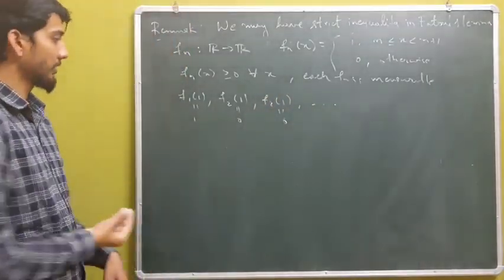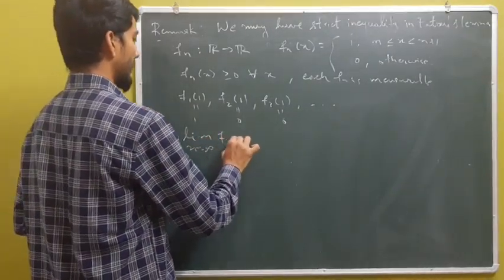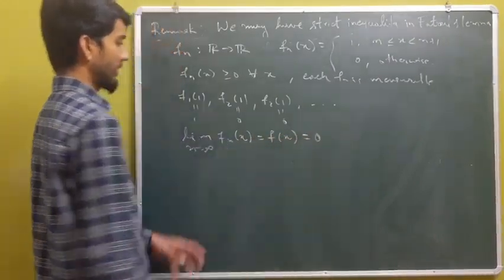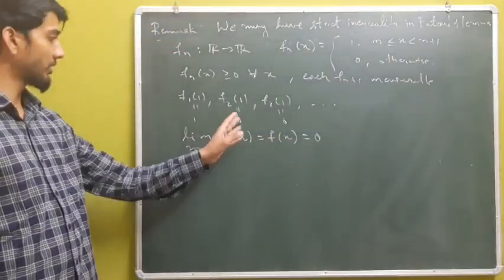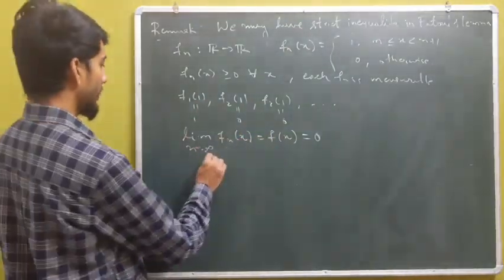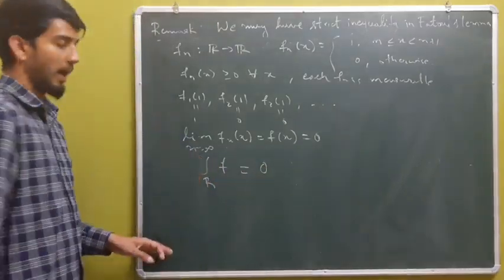So this implies that limit of fn of x is the same as f of x, which is nothing but 0, and observe that this is a pointwise convergence, so we have integral of f to be 0 over R.